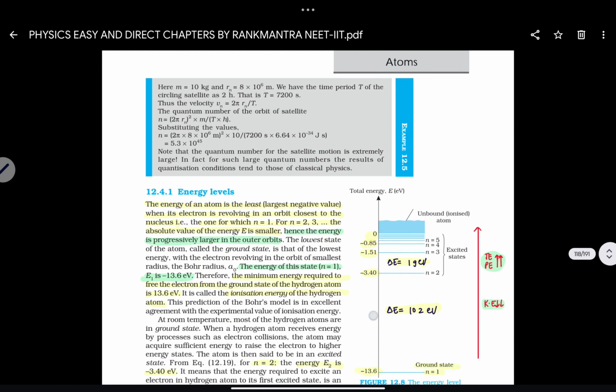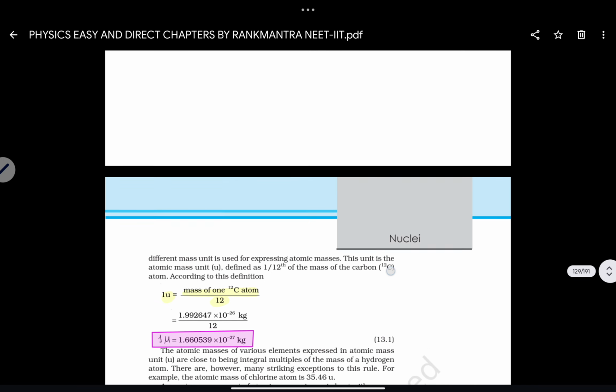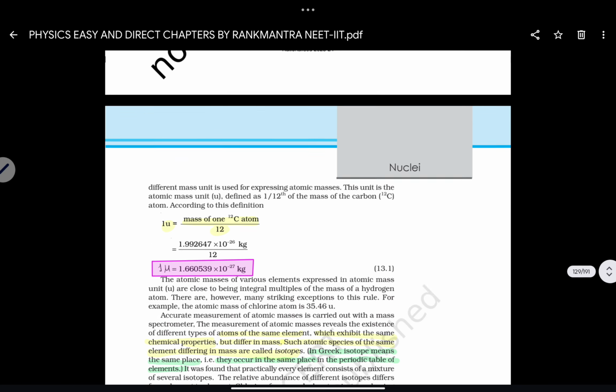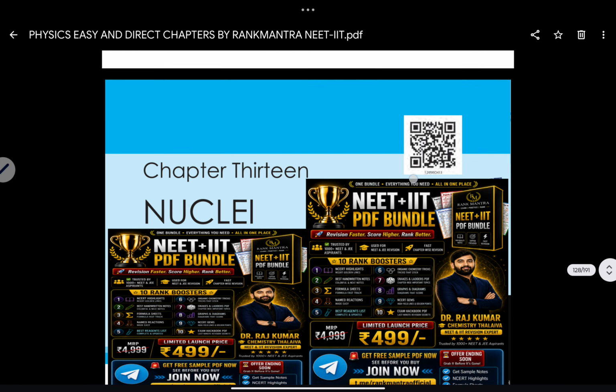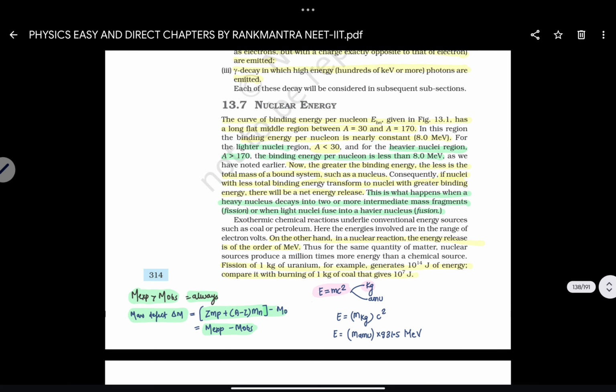Same way the sixth chapter is nuclei. You can see here directly the sixth chapter name is nuclei, right? Same way the seventh chapter, from which you can expect the direct same NCERT lines in your NEET and JEE papers. The seventh chapter name also I'm showing you.